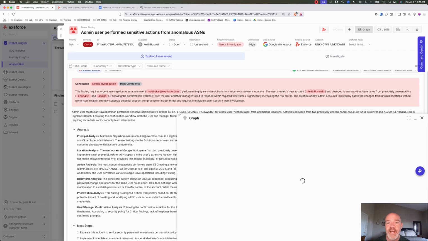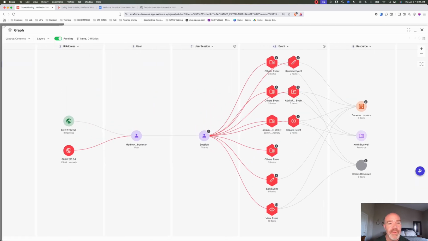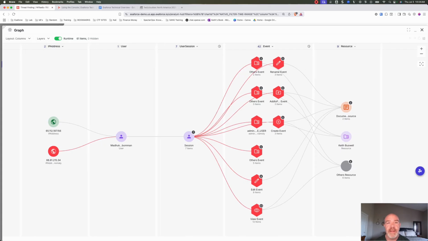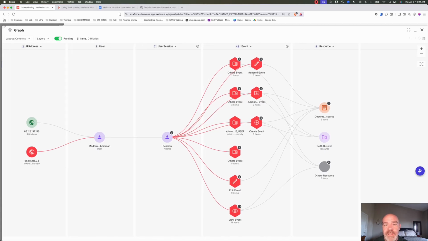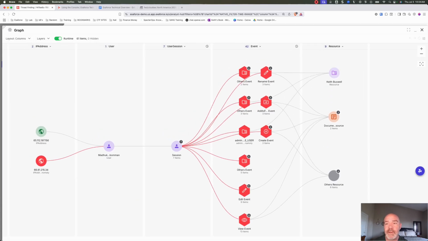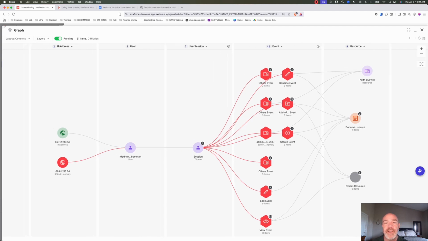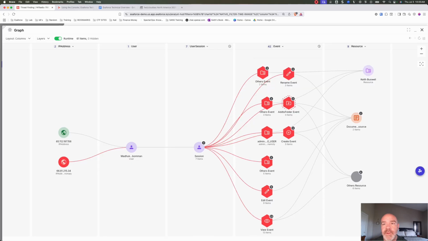I came into the graph inside of here, and it gives you a really nice visual representation of everything that happened on that day. So we could see it came from two different ASNs, two different IP addresses inside of here owned by different ASNs. We could see that he has several different sessions throughout the day. And then we could see these red items, tying into what happened with this Keith Buswell session inside of here. So we could see there's different password resets going on inside of here. We could see adding different groups and folders and stuff like that. At different drive access names.